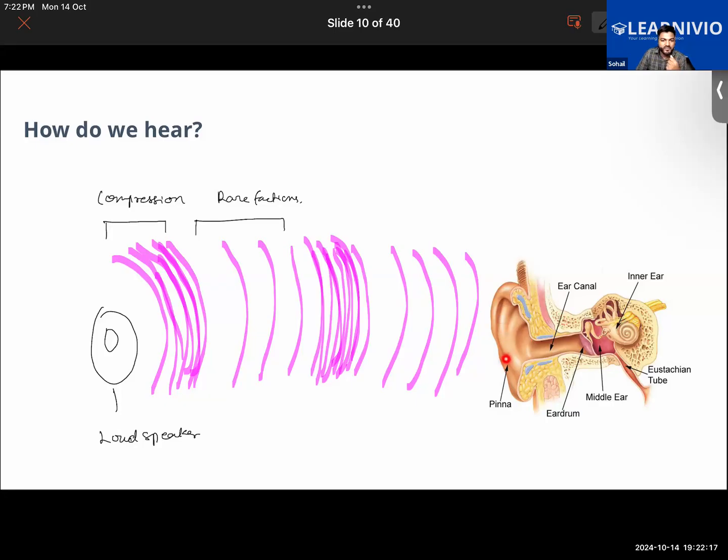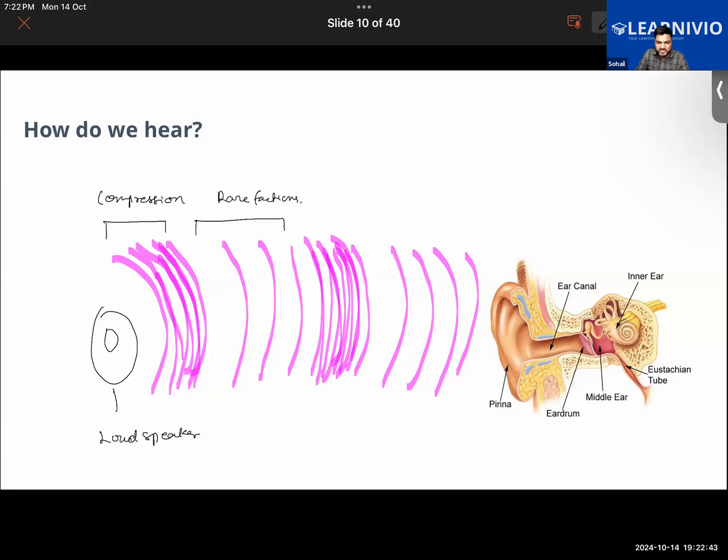Your outer ear will be catching these sound waves. You might have seen that certain animals have a very great sense of hearing. For example, elephants have a very big ear, and that actually helps them in hearing the sound.